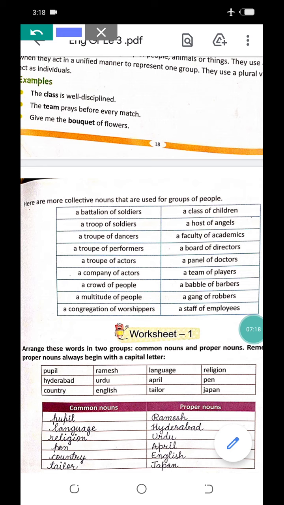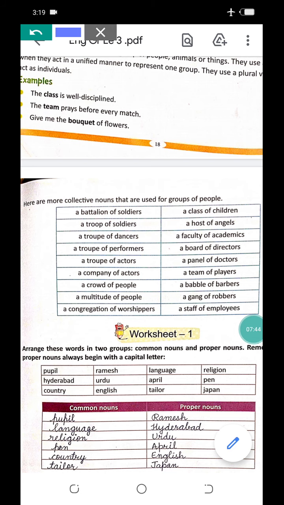For example, the class is well disciplined. In the class there are so many children, so it is a plural form, but we are using the singular verb. The class is well disciplined. Our team prays before every match. Give me the bouquet of flowers.